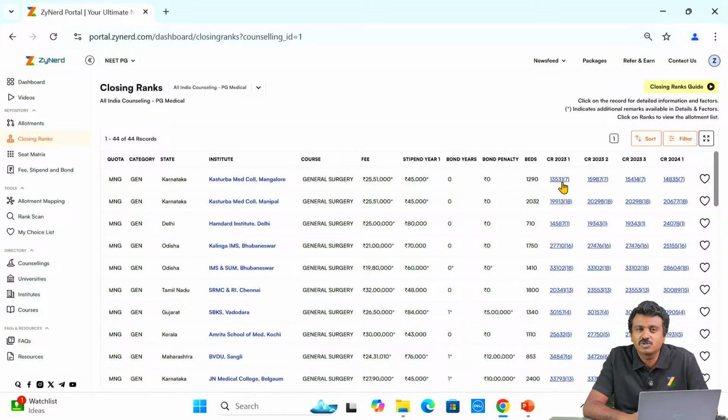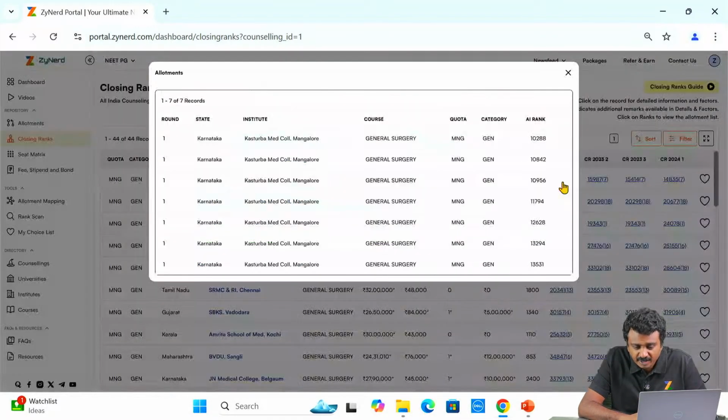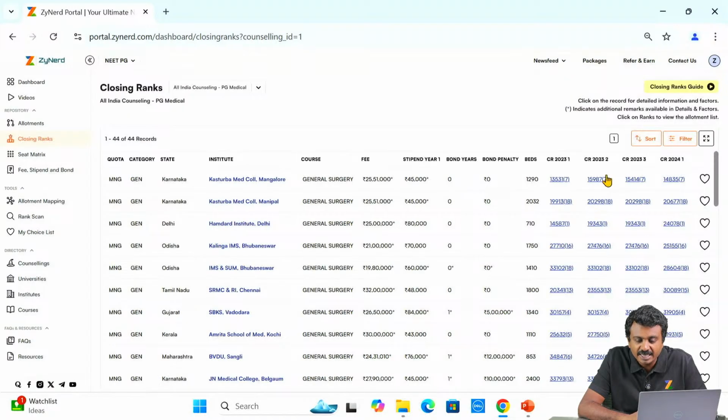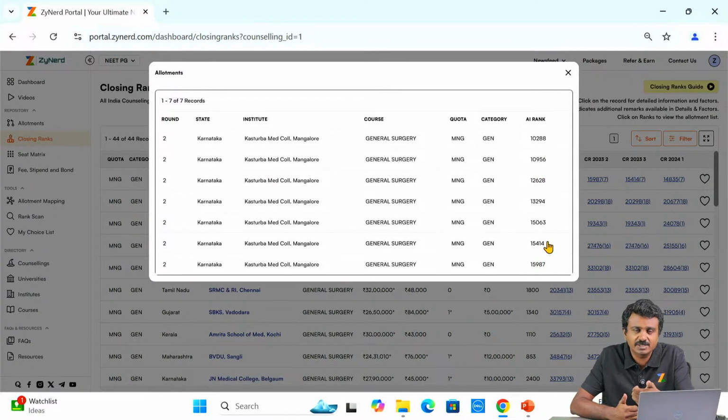Similarly, what you can also check is the changes, right? We are using it as a base for the allotment mapping only. So we are just explaining this so that allotment mapping is clear. Directly after this, we will go into allotment mapping. Now round 1, you can see that this is the set of candidates who took up 10,288 to 13,531. In round 2, you see that some of these candidates are the same, but some have left. Obviously, that is why the movements. Those candidates who might not have joined the seats, correct?